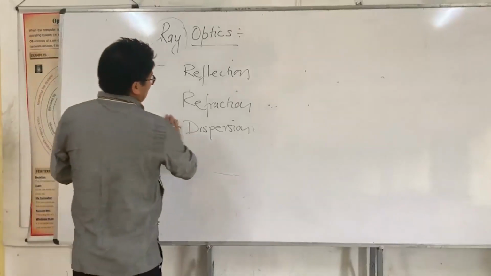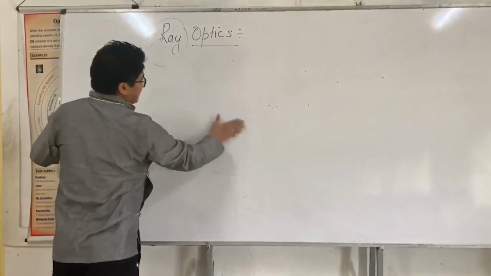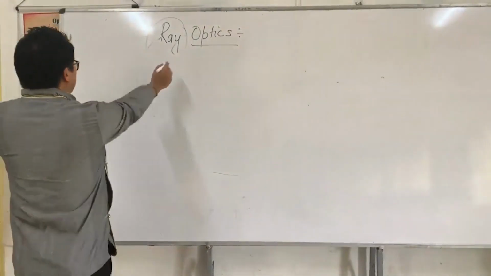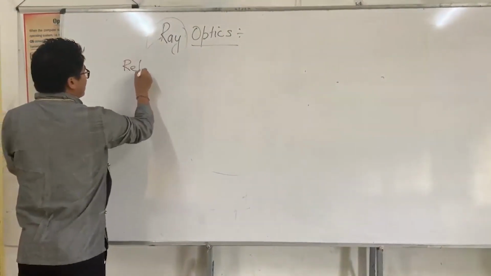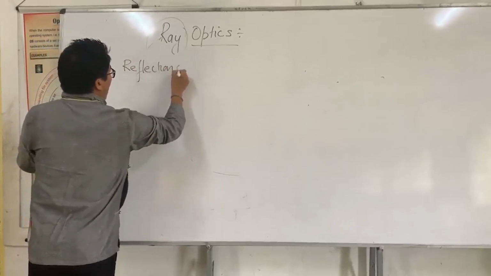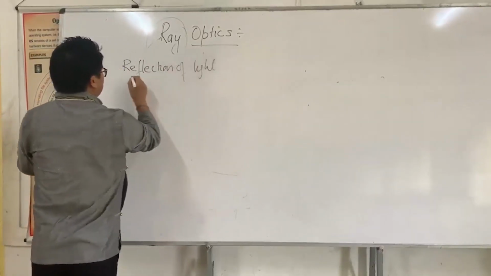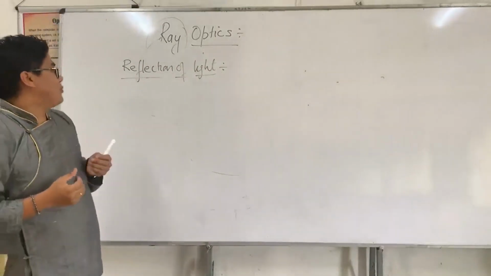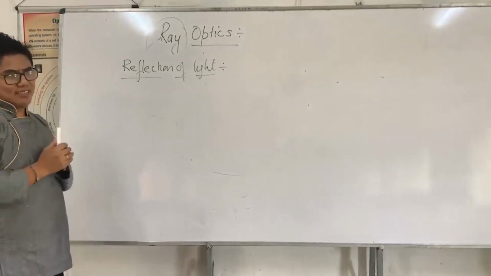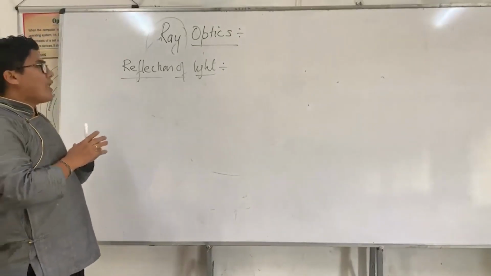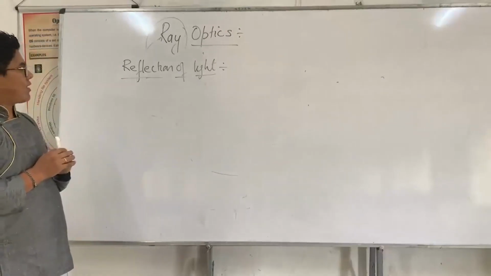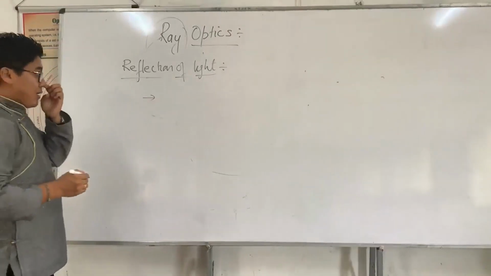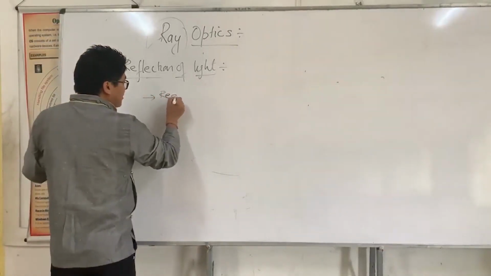Before I start, I would like to begin with reflection of light. This is the first topic which we are going to discuss: reflection of light. Now I would like to ask you, where does reflection take place? What are the different types of reflection? Normally speaking, we have two types of reflection, which maybe you have studied in a lower class. We see regular reflection.